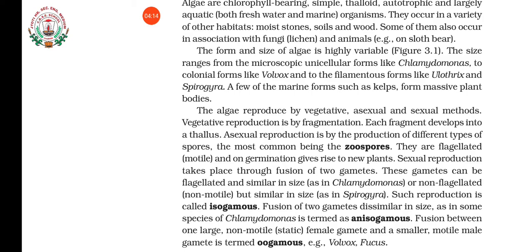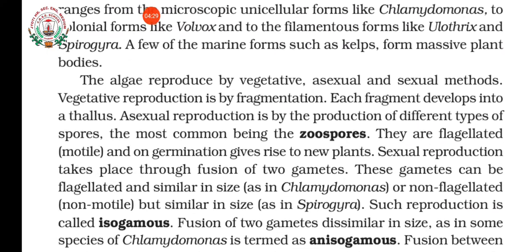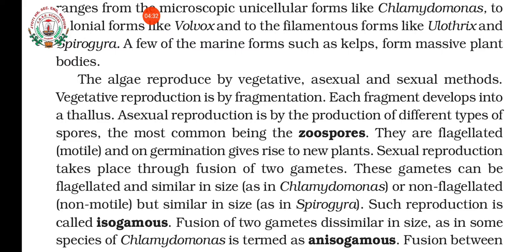Understood? Then asexual reproduction is by the production of different types of spores, and the most common spores are zoospores. Have you heard about zoospores? Yes, you have studied in the fungi, isn't it? Zoospores are the asexual spores. What is the speciality of them? They are flagellated ones. Zoo means animals. So flagellated, and the characteristic of this movement is related to animals. That's why the name is given as zoospores.